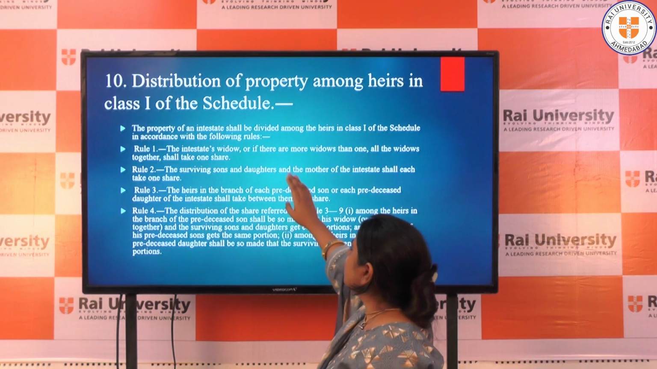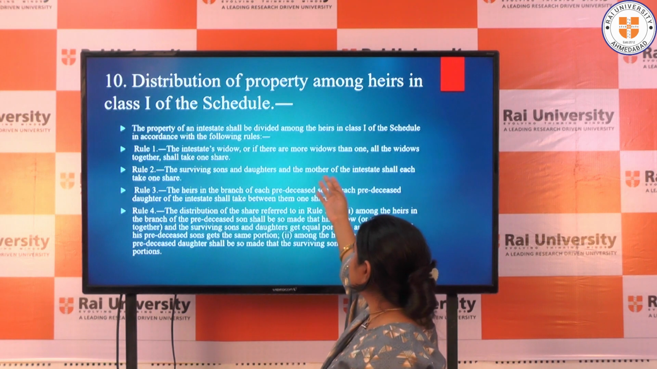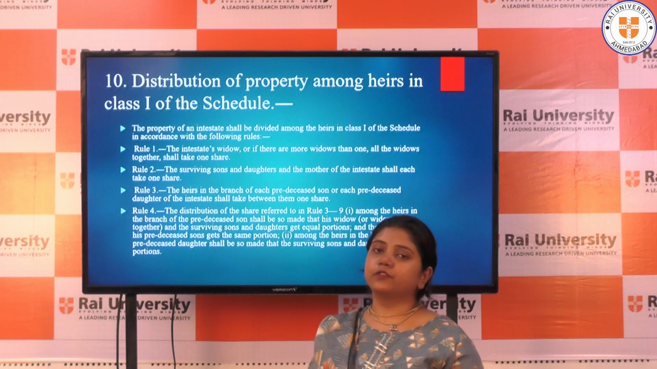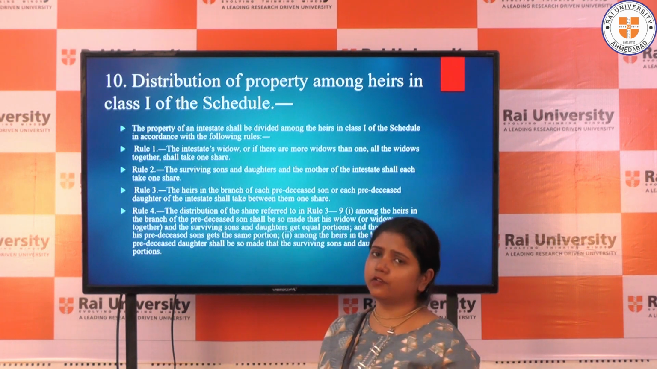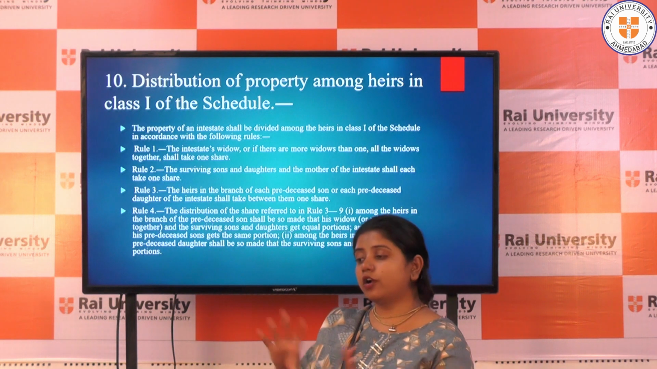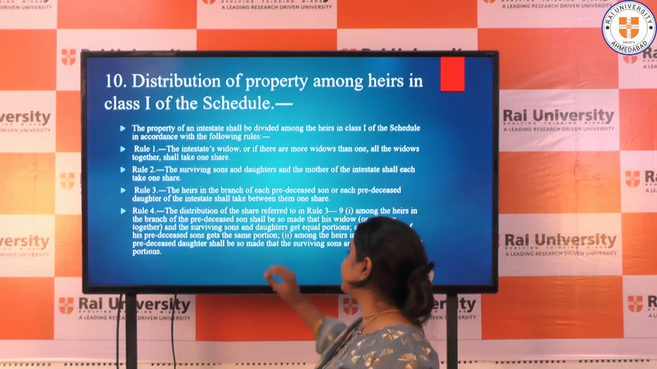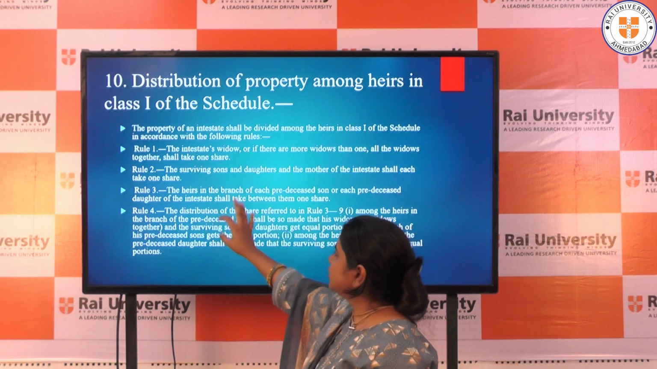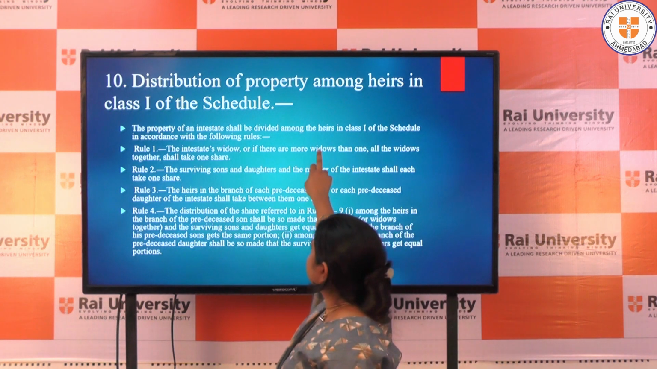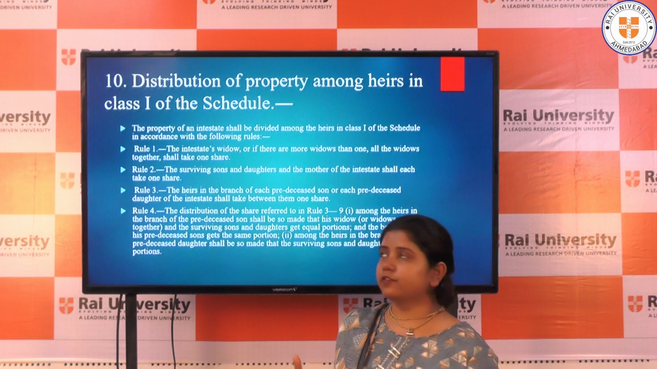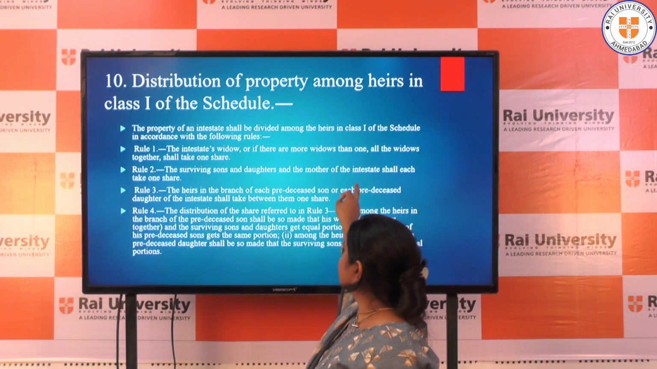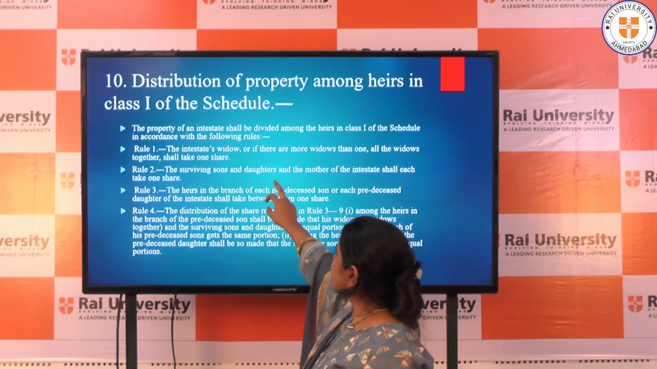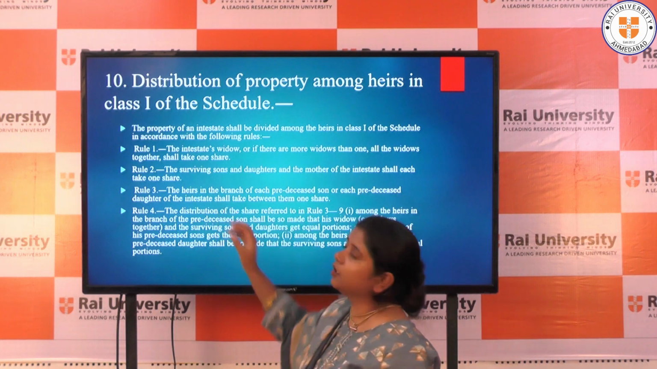The intestate's widow, or if there are more widows than one, all widows together shall take one share. So if there is one widow, she will take one share. If there are more than one widows, all together will take one share out of the property. Second, the surviving sons and daughters and the mother of the intestate shall take one share each. There is a difference between mother and widow. A person might have two wives, so the mother of the surviving son and daughter is considered as the mother.